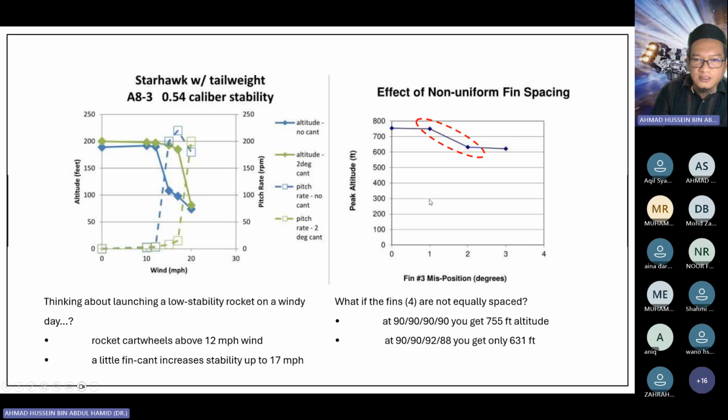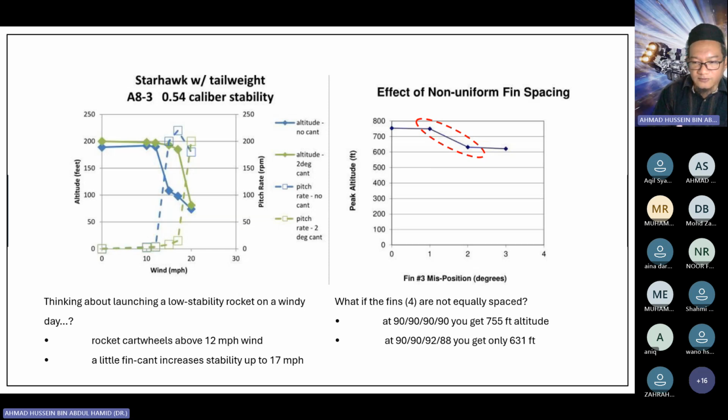1 degree, it doesn't significantly affect the apogee of the rocket. If you cant it to 2 degrees, you see, now the altitude will decrease. Of course the stability will increase, but at the expense of drag. So when you cant your fin, it will increase the spin motion, which increases the stability. However, it will reduce the apogee because of the drag increment.